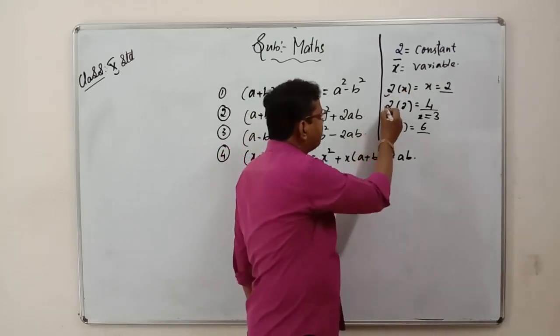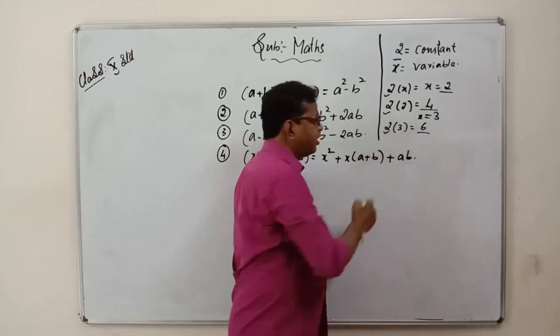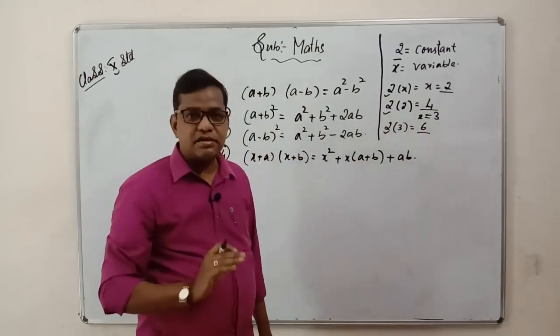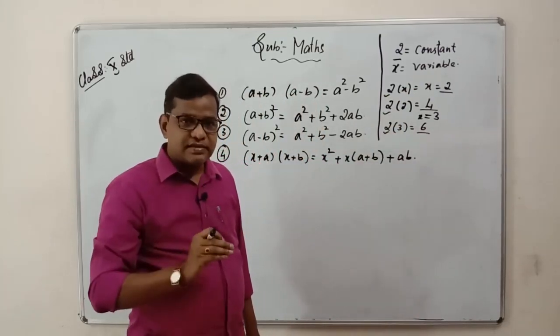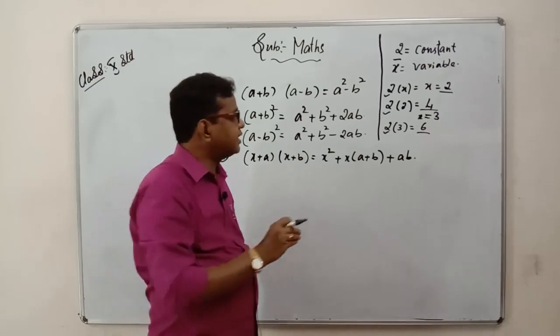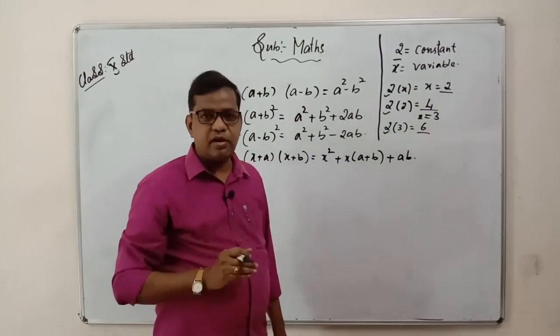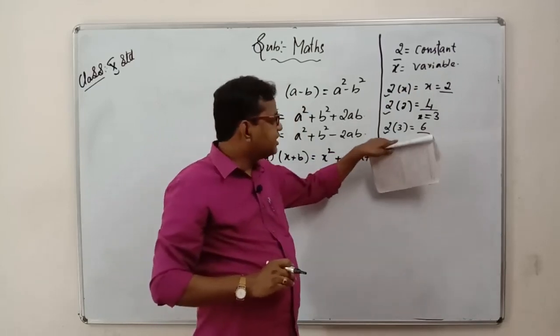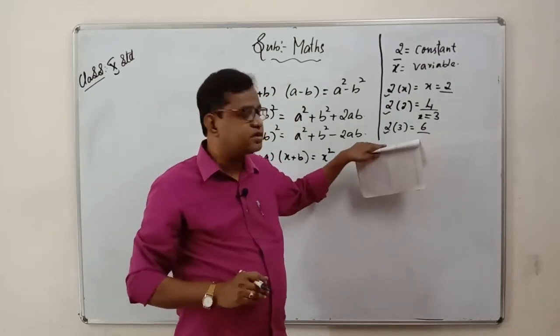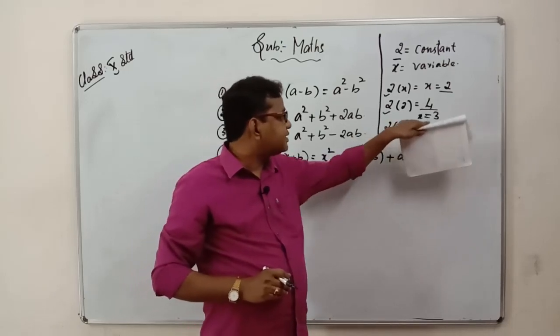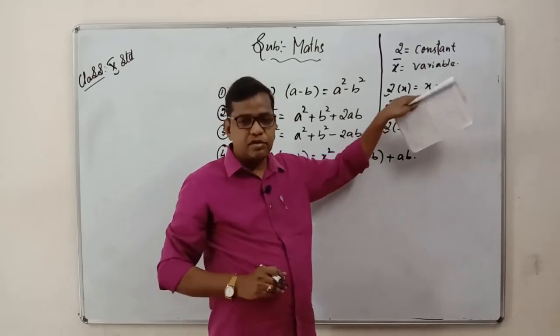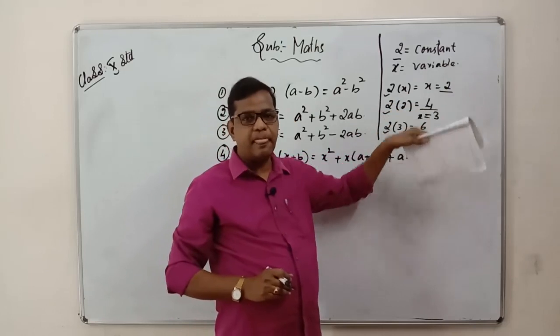What changes here is the value of x only. 2 is a constant, whereas x is a variable. So this is the difference between the constant and the variable.